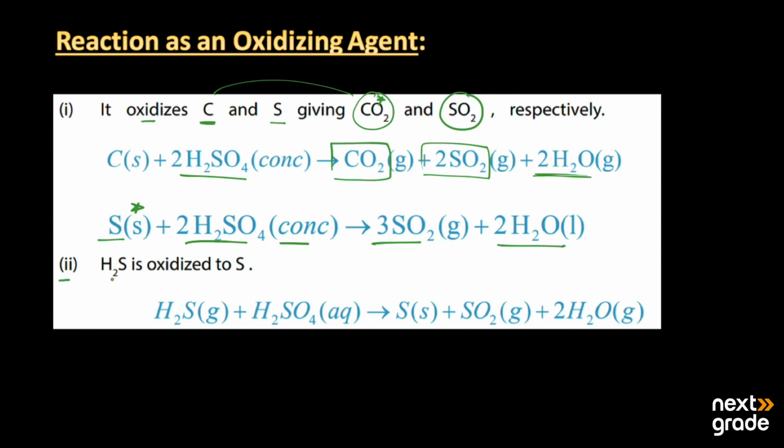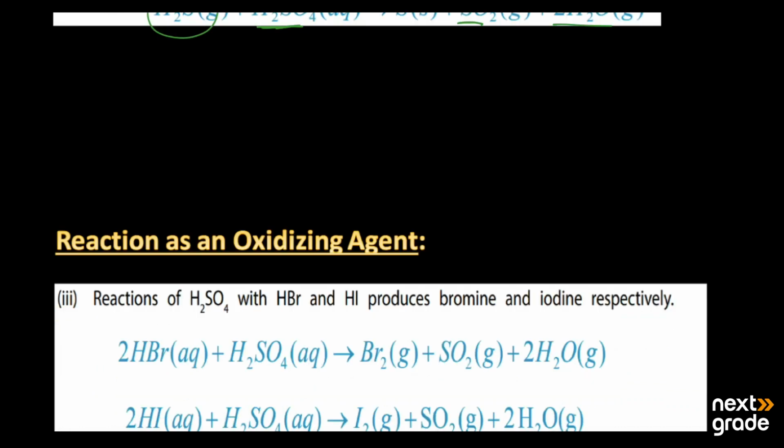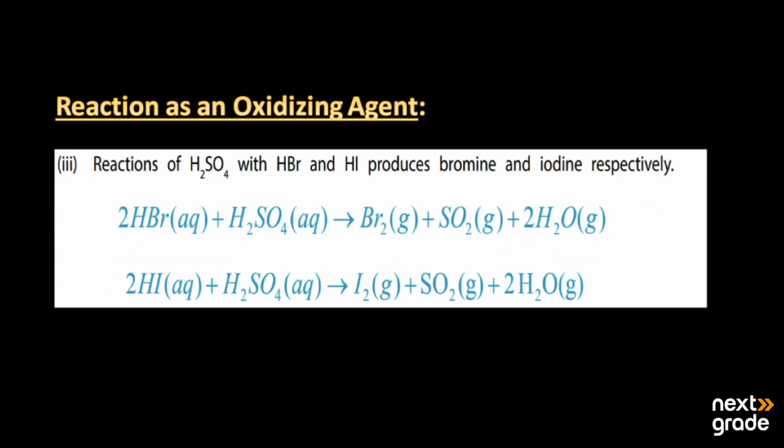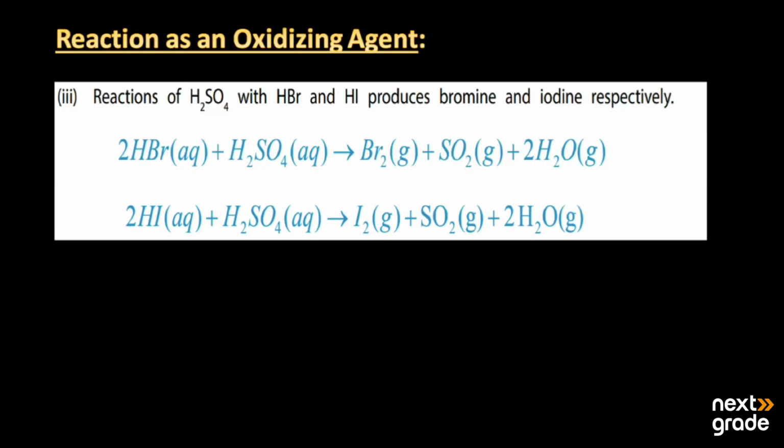Then we have H2S, which is hydrogen sulfide, oxidized to sulfur. While reacting with sulfuric acid, sulfur is produced, sulfur dioxide, and the water molecule. And the last reactions as an oxidizing agent are with H2SO4 and HBr, this is an acid, and HI, which produce bromine and iodine respectively.